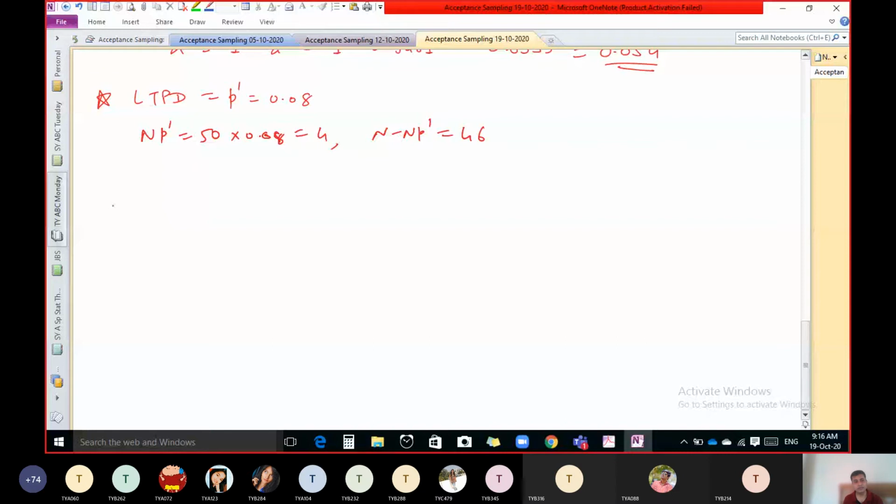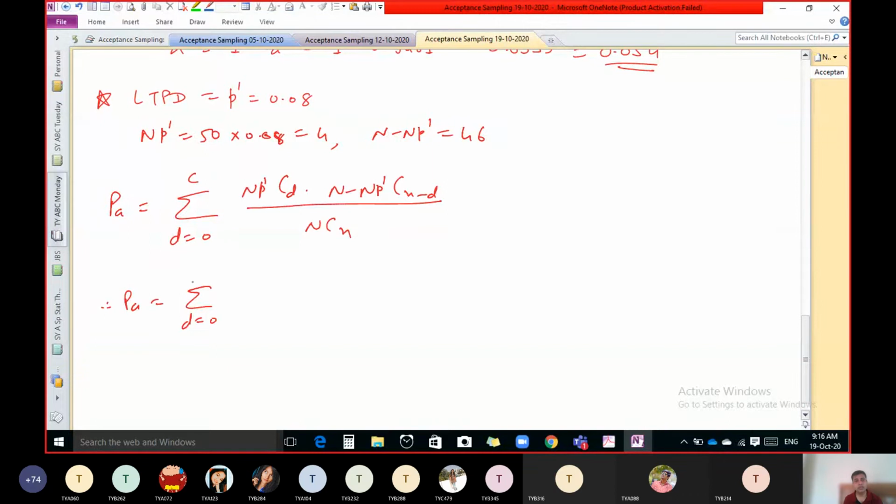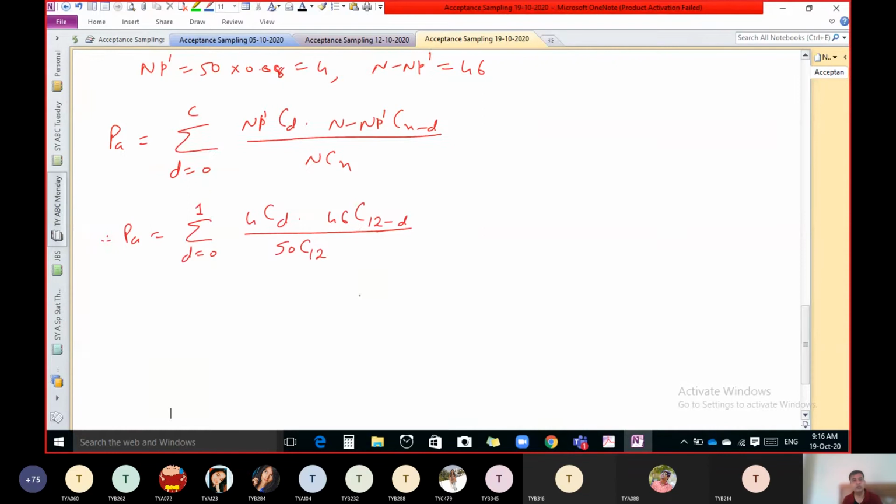Then the same formula, NP dash CD into n minus NP dash C n minus D upon NCn. Put all the values. D equal to 0 to 1, 4CD, 46C 12 minus D, upon 50C12. Sorry, 12 minus D, n is 12. Now put D equal to, first of all, 0.